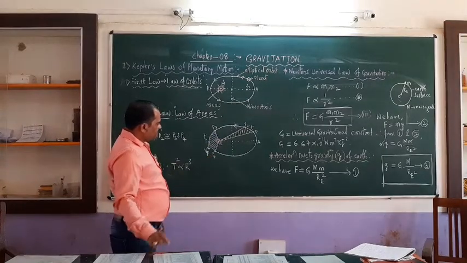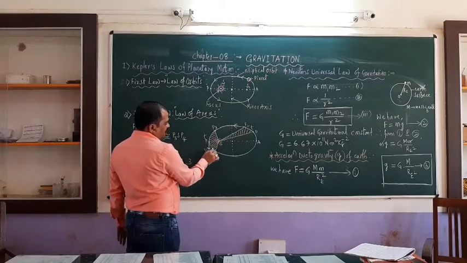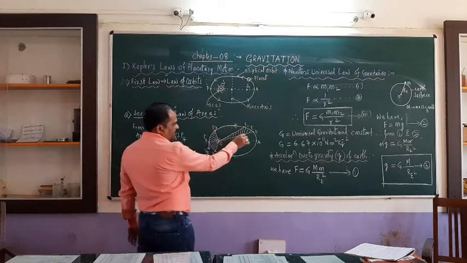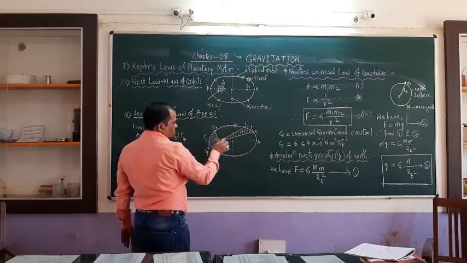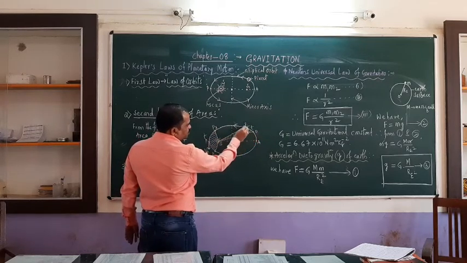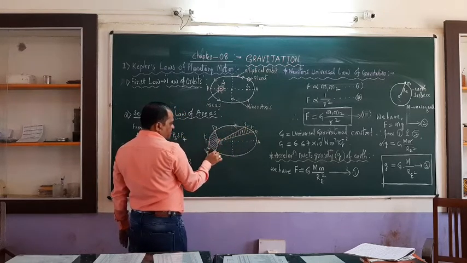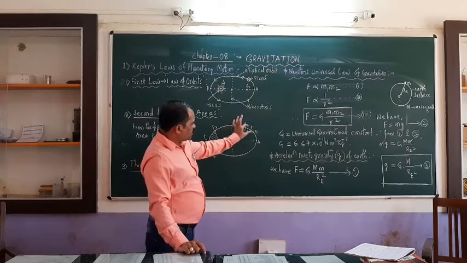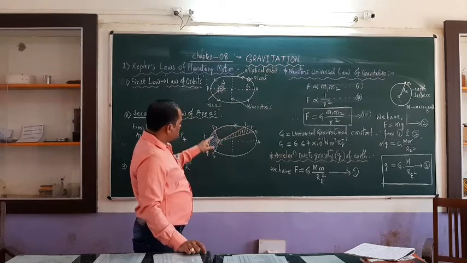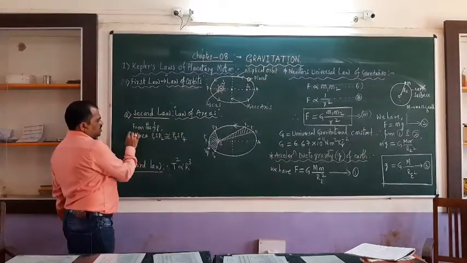But here the area covered, so here the planet is going to rotate with a larger speed and here the planet is going to rotate with a small speed. So the speed of the planet from P1 to P2 is small, whereas the speed of the planet from P3 to P4 is large. Therefore, at the same time, the area covered is going to be equal. That is what the law stresses.